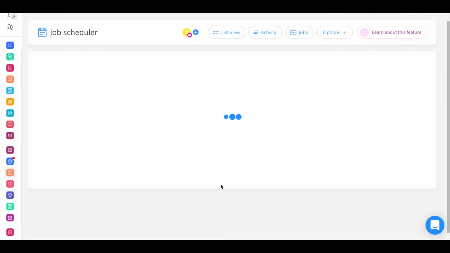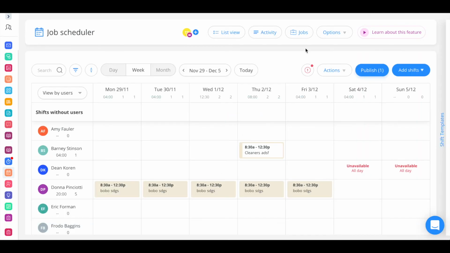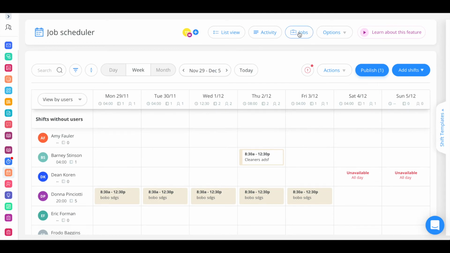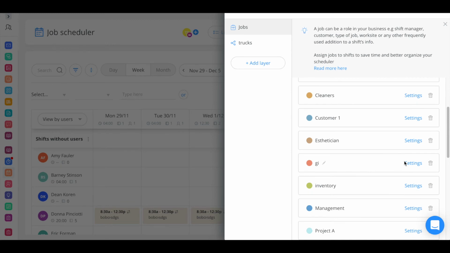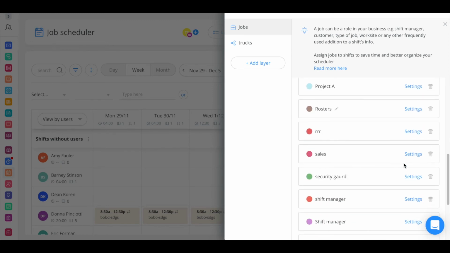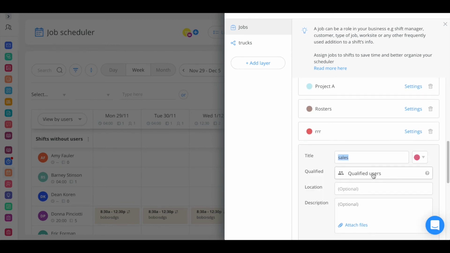Now, let's move over to the job schedule. To begin, go to your jobs and make sure that your qualifications are correct. If your time clock and schedule are synced, this is done automatically. If they are not synced, you can also head to the schedule and do the same actions by repeating the process.